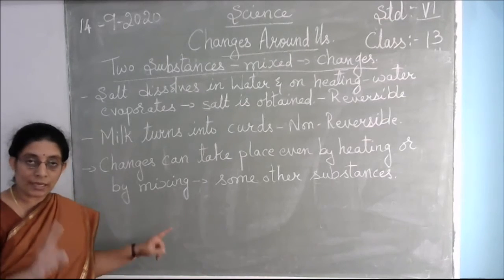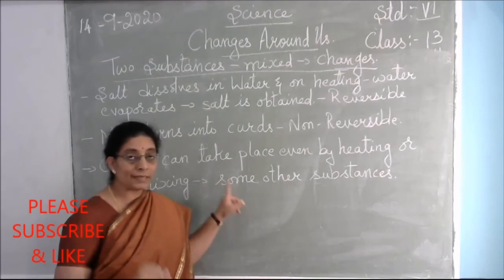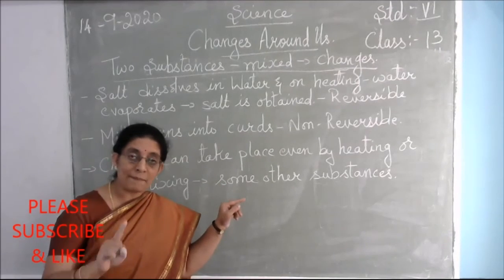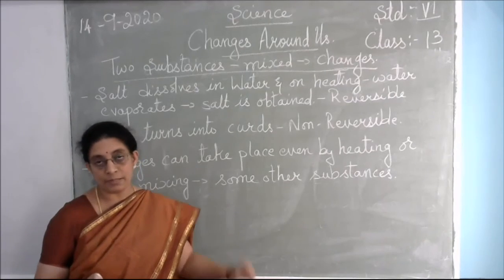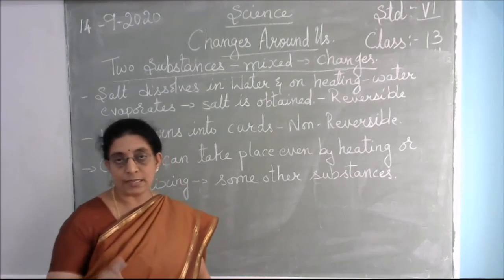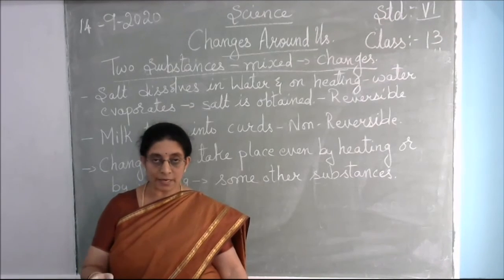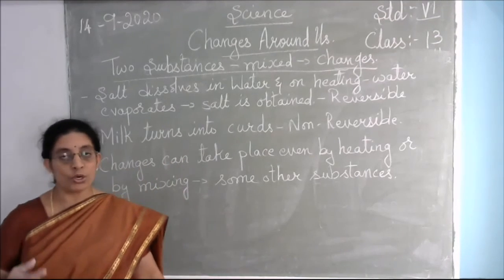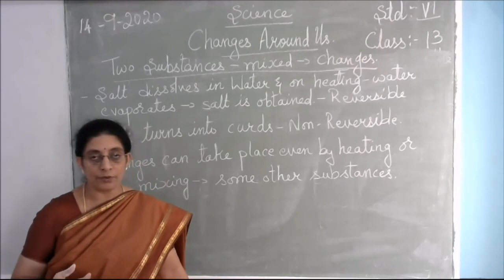So again, this is a non-reversible change. Instead, you will get some other new substances. So in non-reversible changes, except for the candle, the other changes which take place are permanent and you will not get back the original product or the original property of the substance.